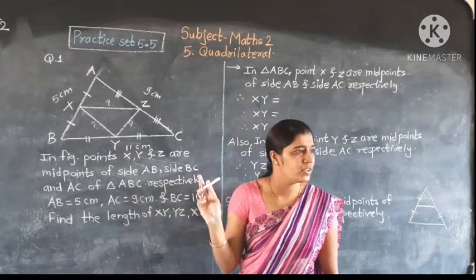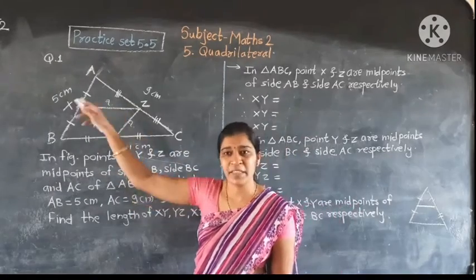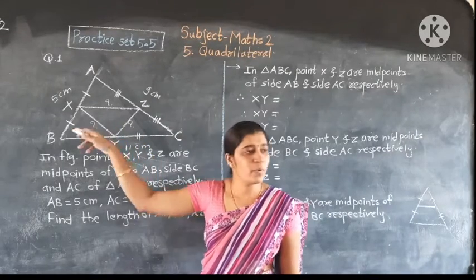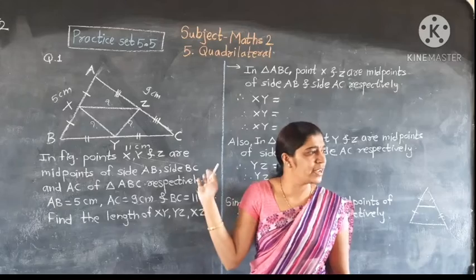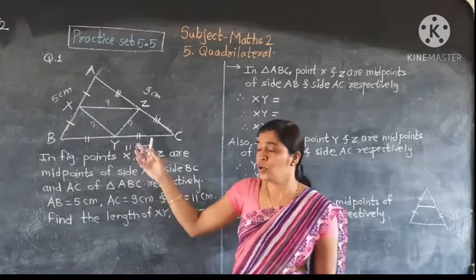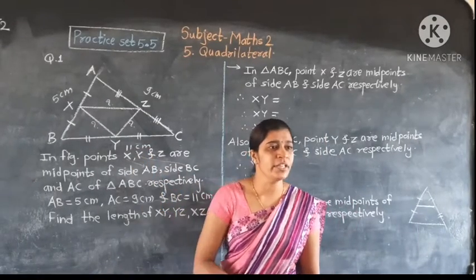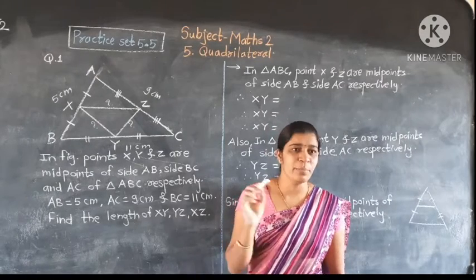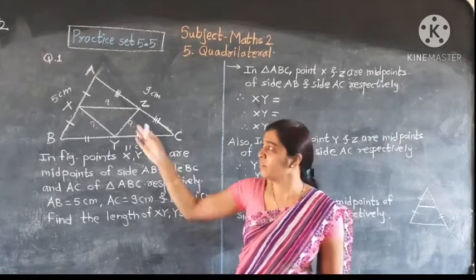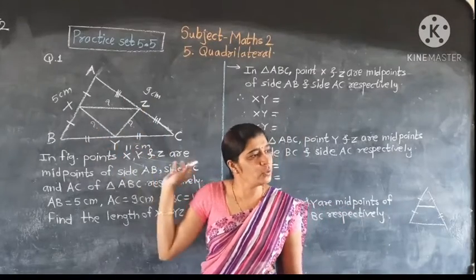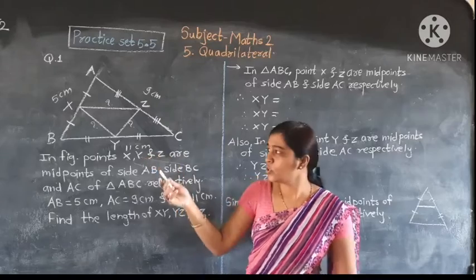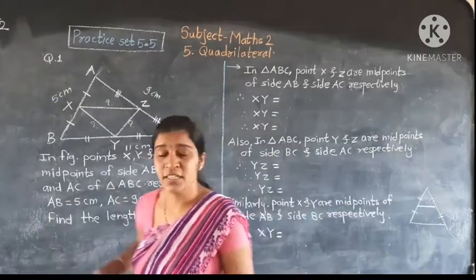Midpoints are given. The midpoint of each side of the triangle is given here. So here do we use the midpoint theorem or the converse of the midpoint theorem? Here we use the midpoint theorem because the midpoints of the sides are given. All sides' midpoints are given. Okay, so let's find the answer.